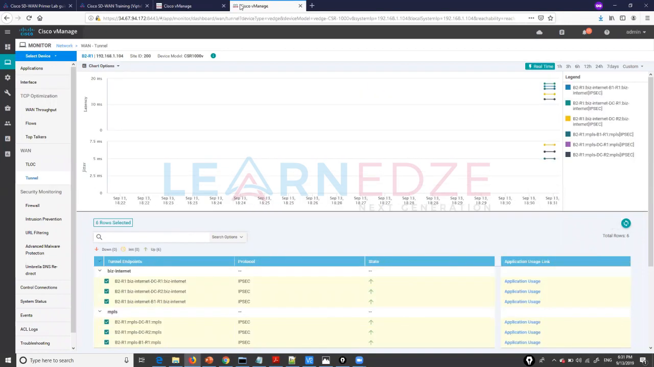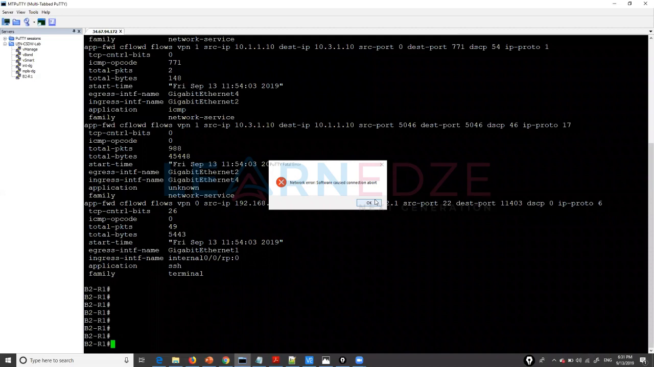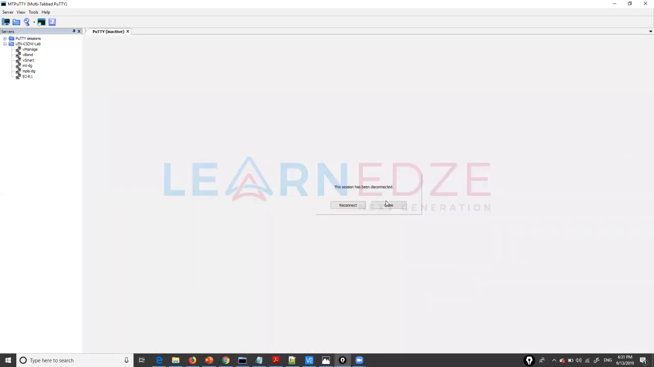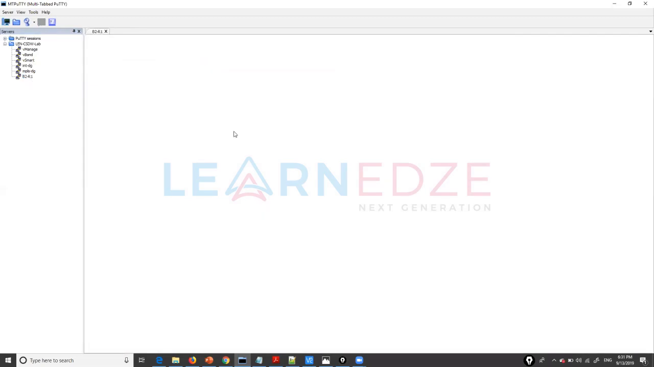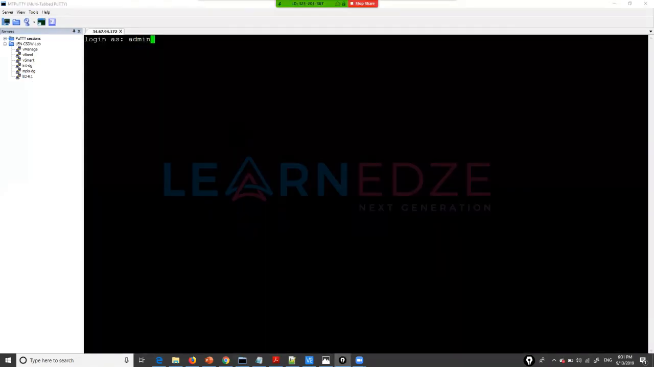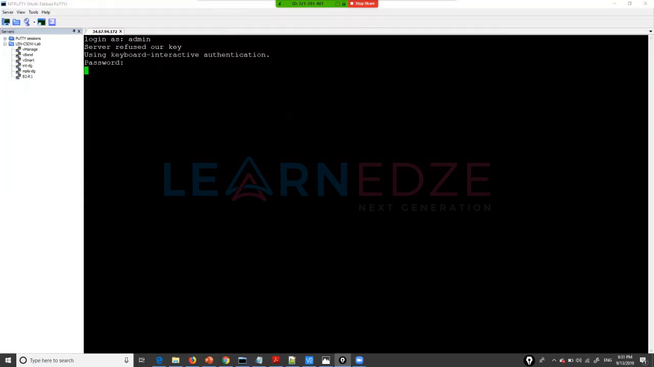So how do we know which traffic is that, right? If it is a VH platform, you can directly see that information from the vManage itself, but within the current release, you need to go to the CLI for all the CH platforms. For that, you need to enable your application visibility as well as flow visibility. I have enabled that already. Show sdwan app-fwd, which is app forwarding, and then I'll see cflowd flows.